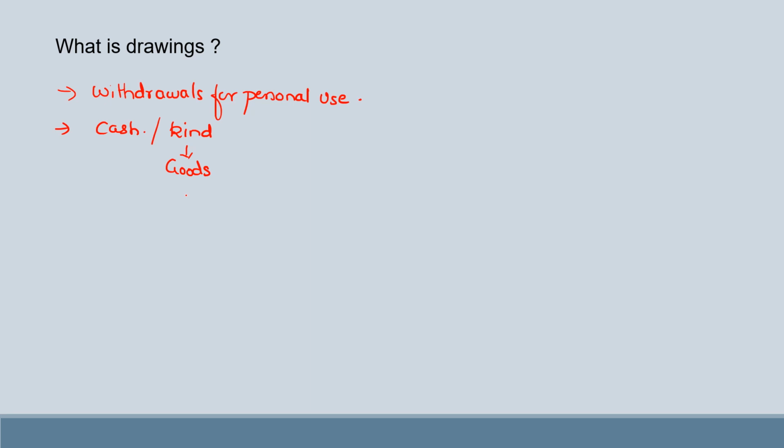Now let us go into understanding the types of drawings. The partner's drawings can be of two types. First one is the drawings against capital, and the other one is the drawings against profits. Now we need to understand this difference so that we understand on what type of drawing interest on drawings would be charged. So let us understand first what is drawings against capital.